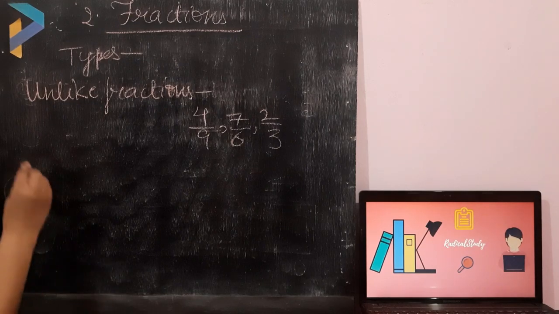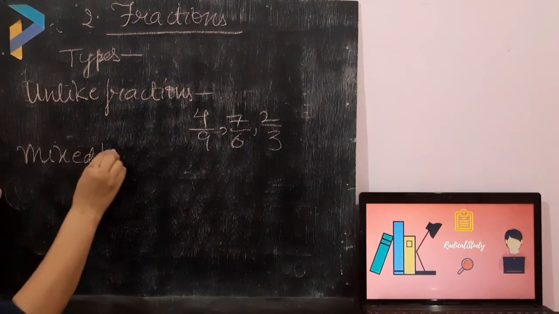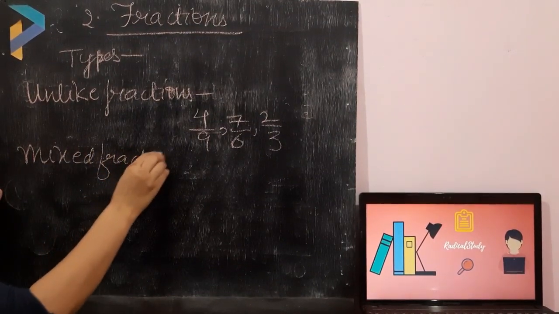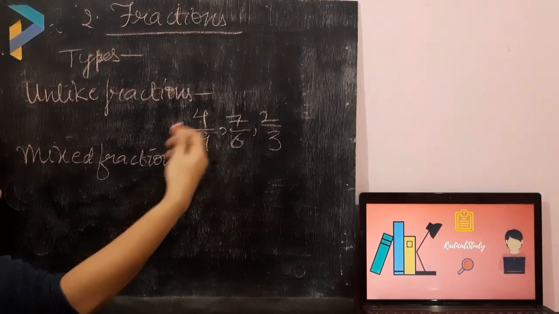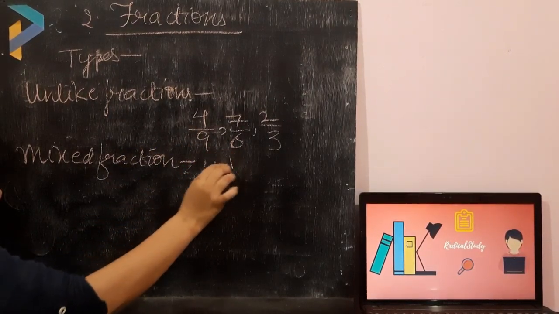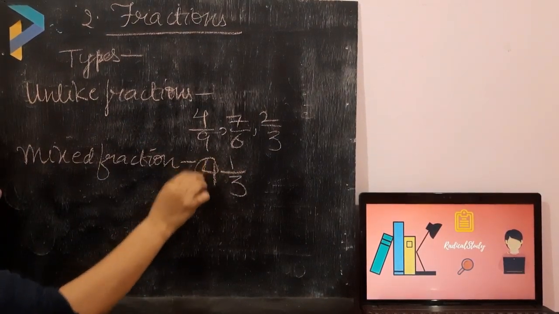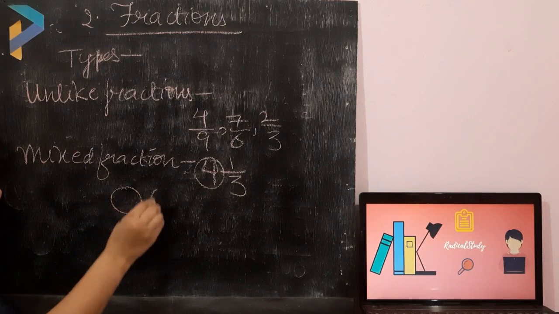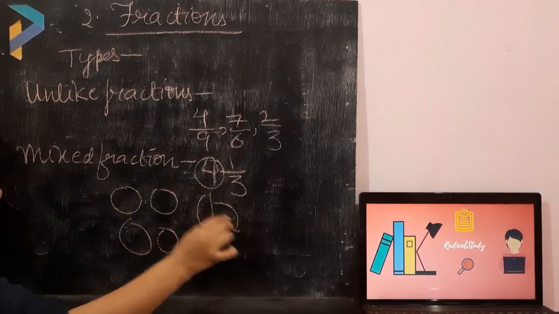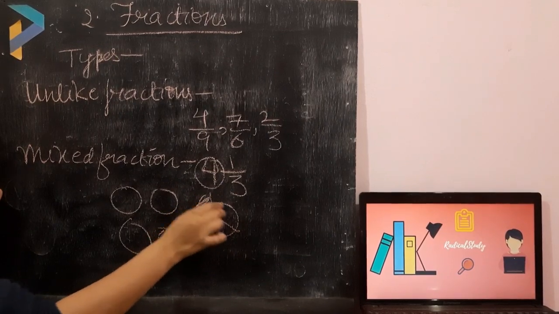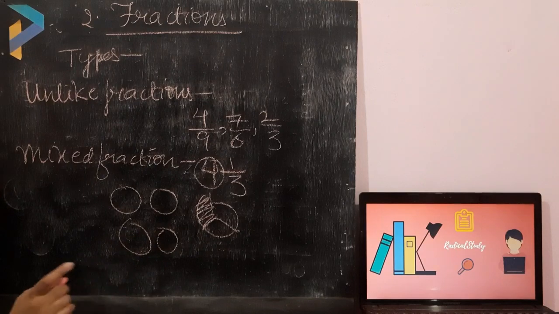Now I will explain mixed fractions. Mixed fractions are represented as a whole and a fraction, like 4 1 upon 3. 4 1 upon 3 means here 4 is the whole. That means there are 4 wholes, and 1 upon 3 means out of 3, 1 is expressed. So this is how mixed fractions are expressed.